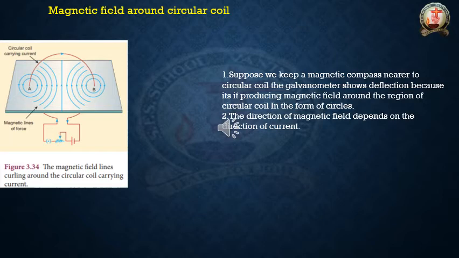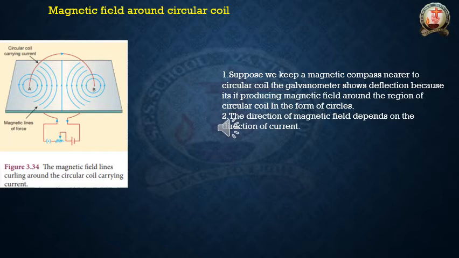At point B, it is clockwise. For what reason is the magnetic field different at the two points? It is based on the direction of current. The direction of the current is different, so the direction of the magnetic field is also different at both points.